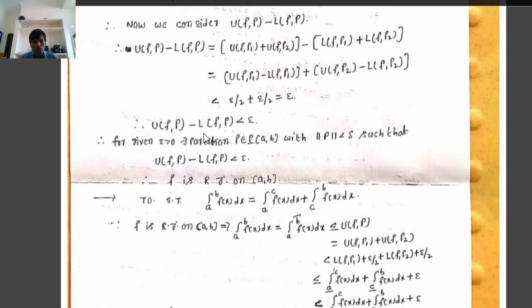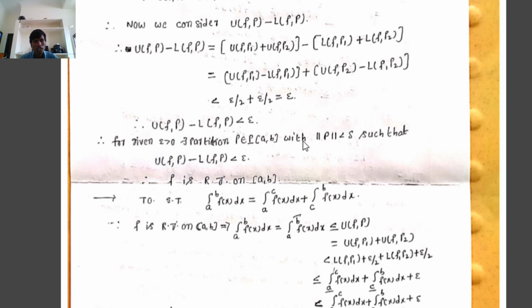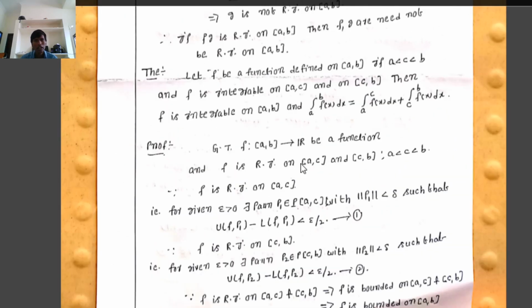Therefore, for given epsilon greater than 0, there exists a partition P of the closed interval [a, b] with norm P less than delta such that U(f,P) minus L(f,P) is less than epsilon. Therefore f satisfies the necessary and sufficient condition for Riemann integrability on [a, b], so f is Riemann integrable on [a, b]. That is, if f is Riemann integrable on [a, c] and on [c, b], where c lies between a and b, then automatically f is Riemann integrable on [a, b].